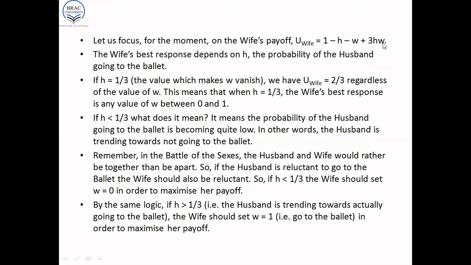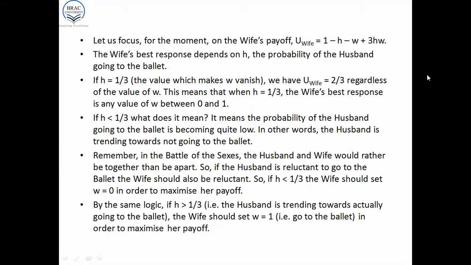So you have plus W minus W, which is 0. So W vanishes when H is equal to 1 by 3. So you're left with 1 minus 1 by 3, which is 2/3. So when H is equal to 1 by 3, the expected payoff of the wife is 2 by 3.